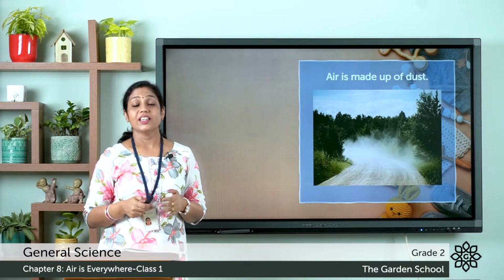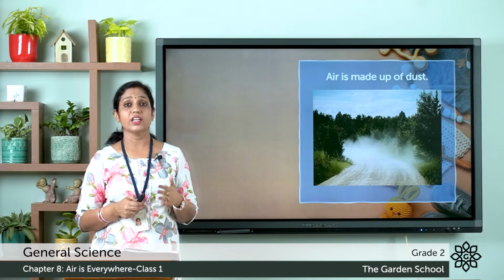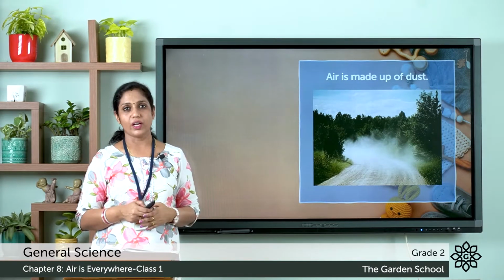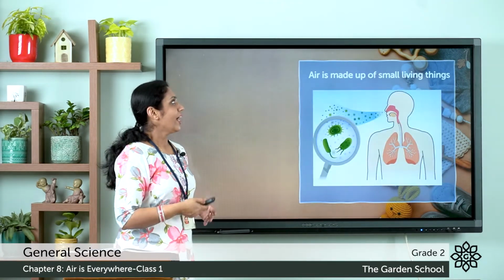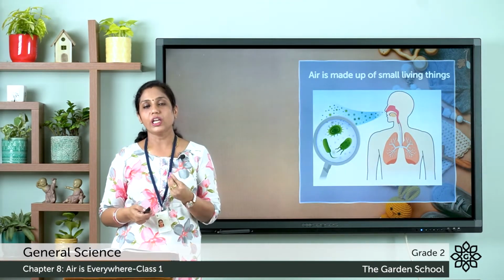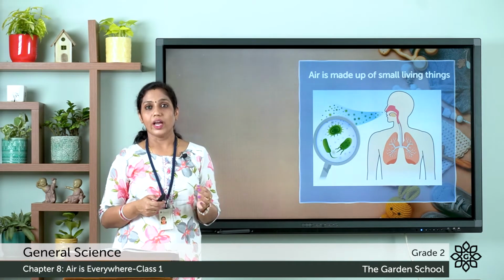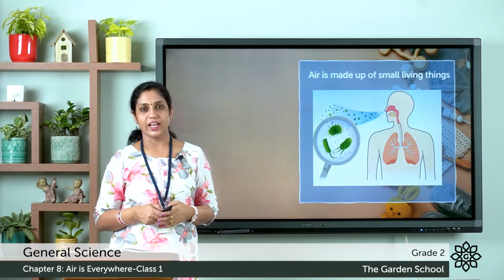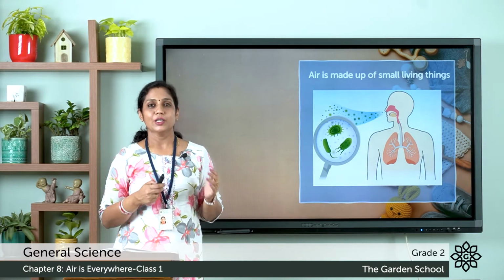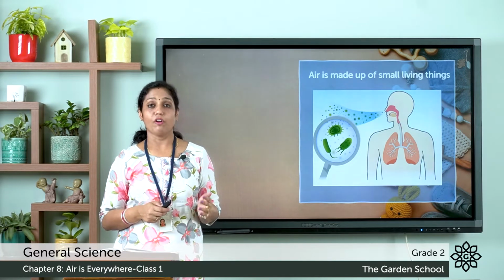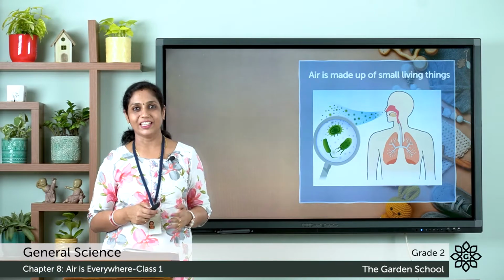We can also say that air is made up of dust. So you all know what dust is. We can see dust on the roads, everywhere. And also air is made up of small living things. So small living things like bacteria and viruses are present in the air. So we learned that air is made up of many gases, dust, water vapor and small living things.